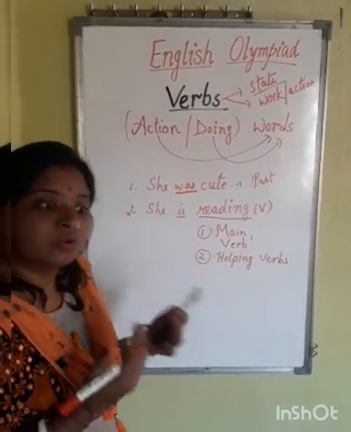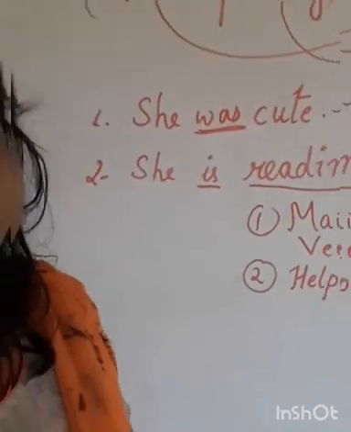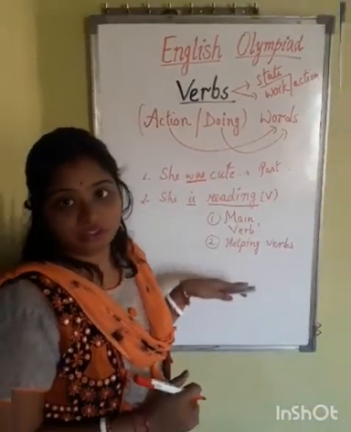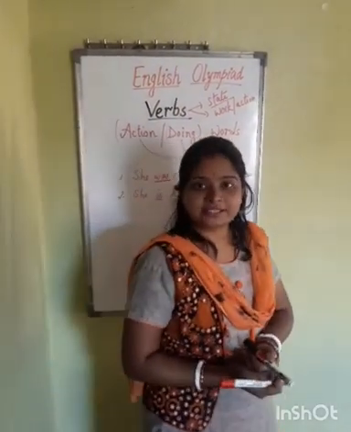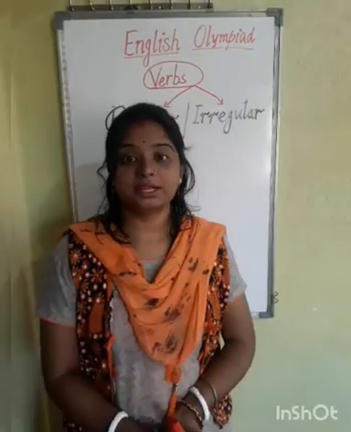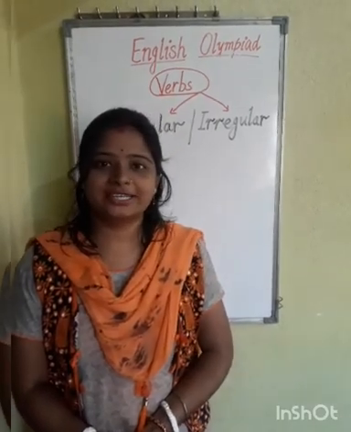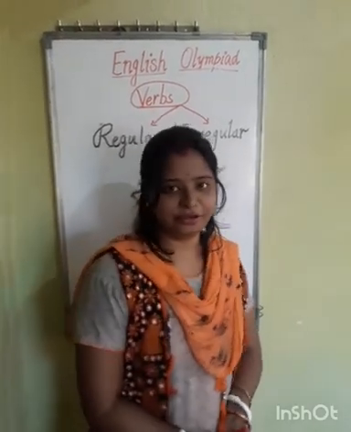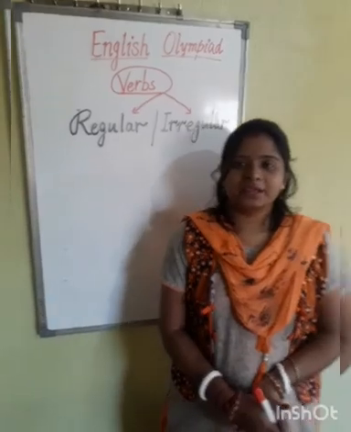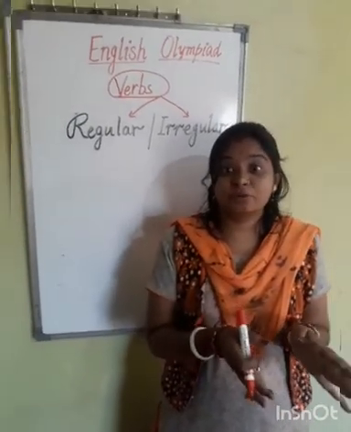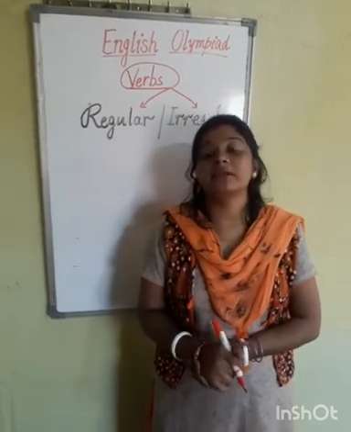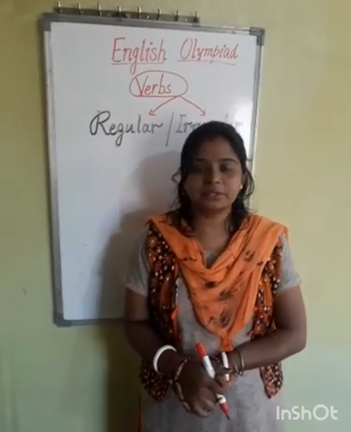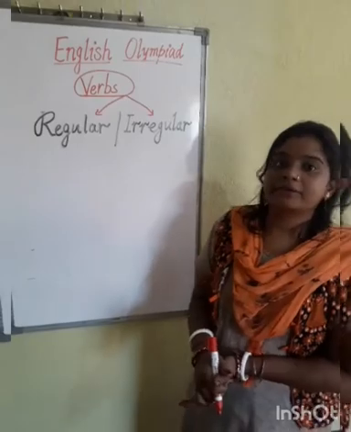Now there are more classifications I am going to discuss with you. So first have a look at this. Now what is the next classification? We are going to discuss that. So the next classification is regular and irregular verbs. See, just now we discussed the main verbs and the helping verbs, and here we are going to discuss regular and irregular verbs. What do we mean by regular verbs?